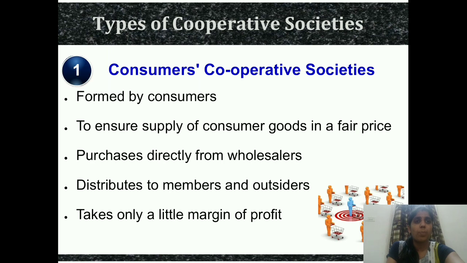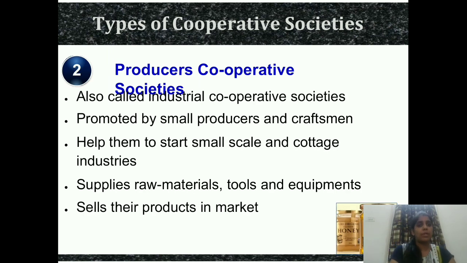The second type of cooperative society is producers cooperative society. So see the points that you have. They are also called industrial cooperative society. Means these societies are industrial cooperative societies. Next, they are promoted by the small producers and the craftsmen. Means there are small producers and craftsmen who operate and promote this sort of cooperative society. The third point is they help them to start small scale and cottage industry. Means generally these businesses are small scale industry or cottage based industry. Means they manufacture themselves. Handmade products are manufactured.